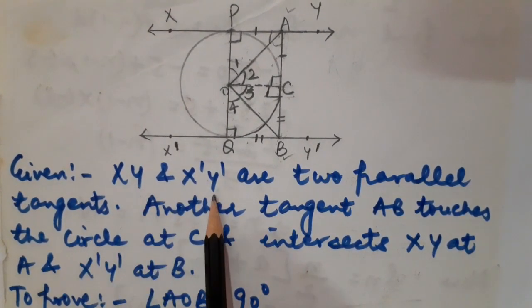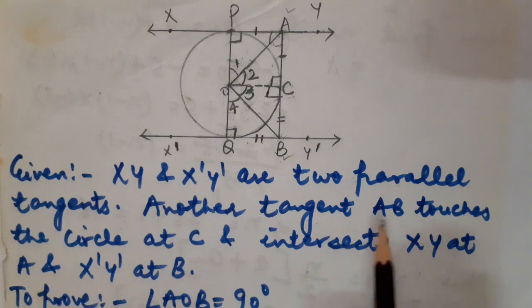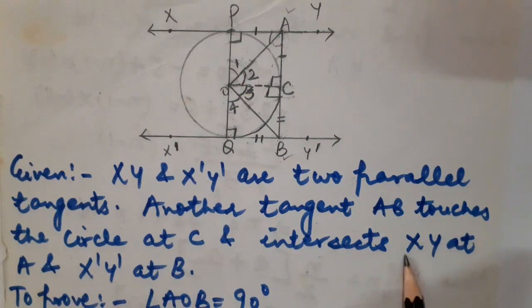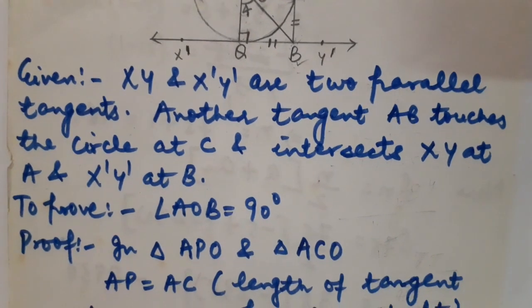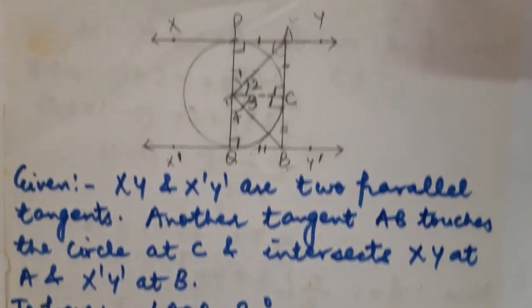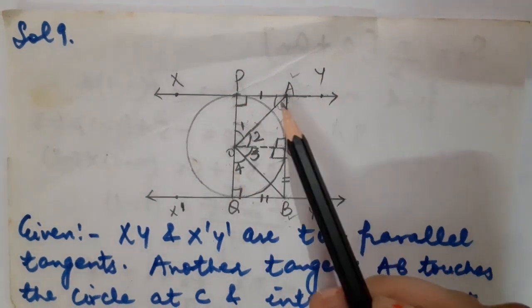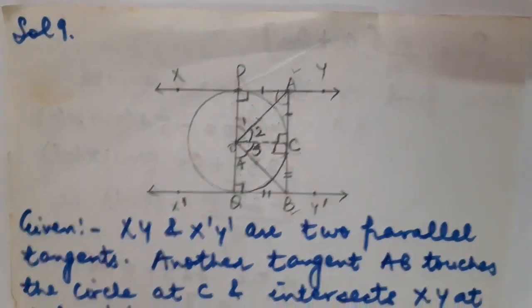First of all, given XY and X dash Y dash are two parallel tangents. Another tangent AB touches the circle at C, and intersects XY at A and X dash Y dash at B. We have to prove that angle AOB is equal to 90 degrees. Fine, children. Now, to prove it, I am going to prove these two triangles, APO and ACO, congruent. So let us prove them congruent. How?